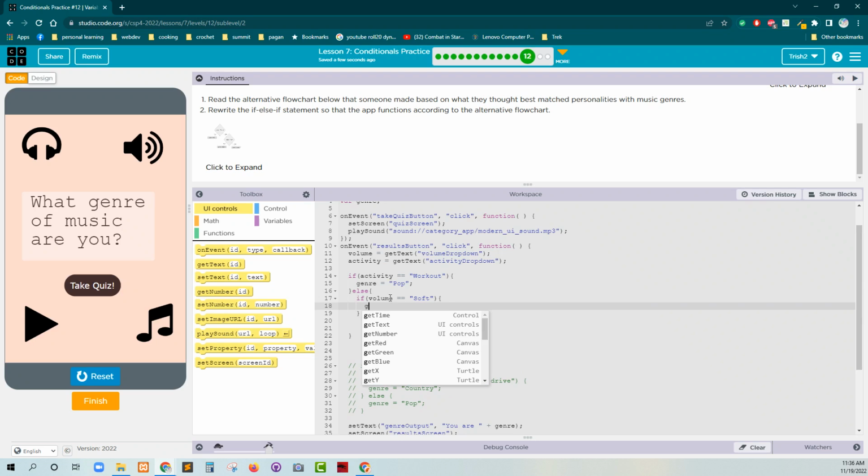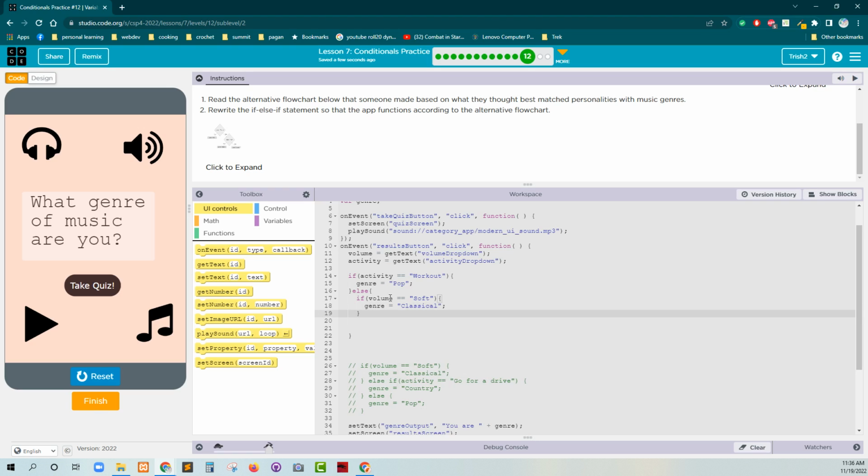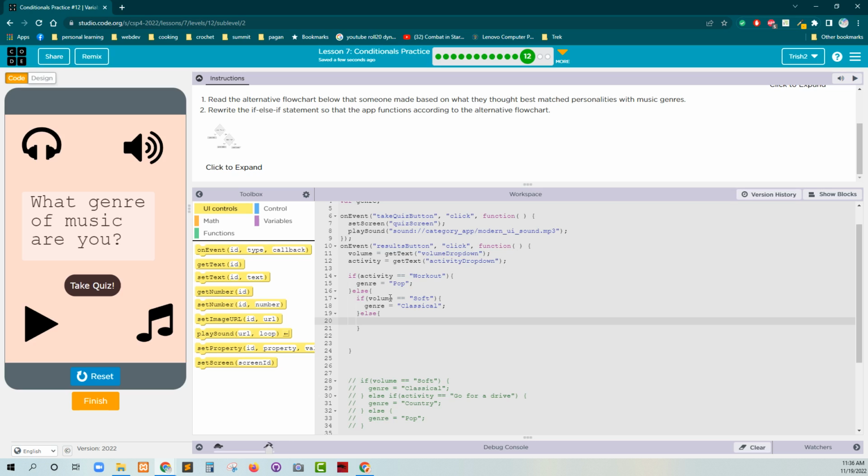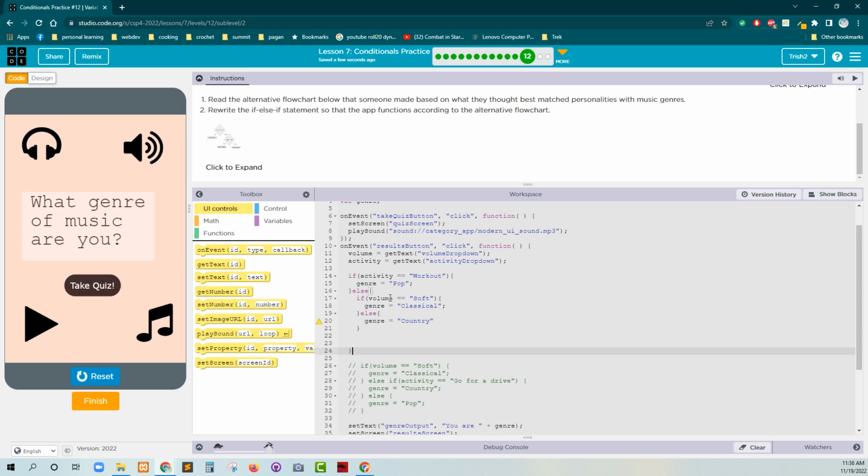True, it goes to genre equals classical. Else genre equals country. All right, so here's our original code. I'll just mark this as original code.